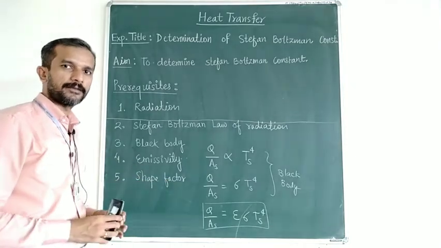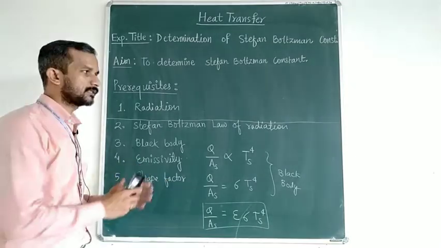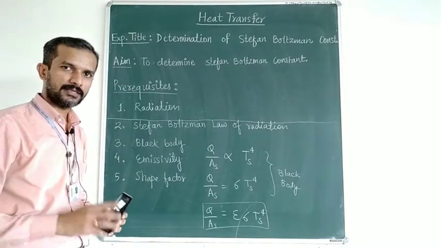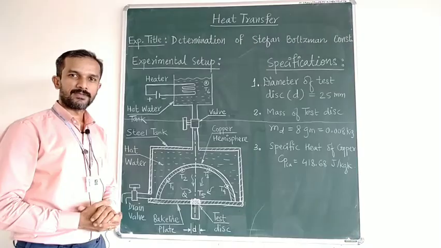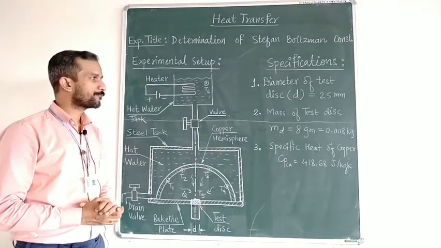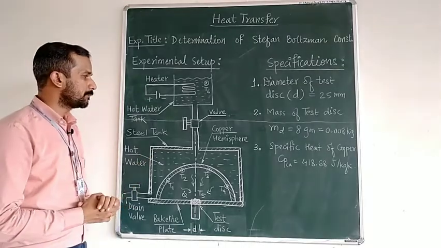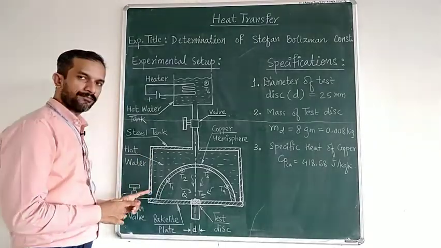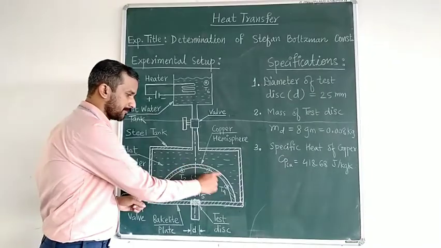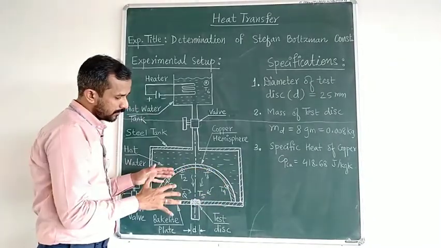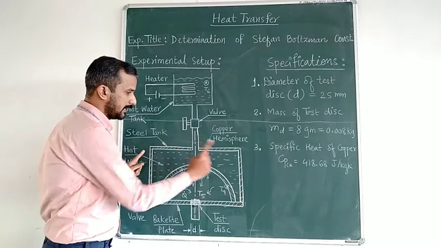Now we will go for the trial. For that purpose, I will discuss the experimental setup on the board first, and then we will go for the setup. Now let us see the setup diagram I have drawn on the board. You can observe that there is a hemisphere. So this is a hemispherical shell which is covered with the cylindrical shell.